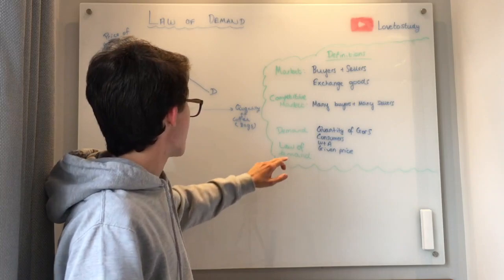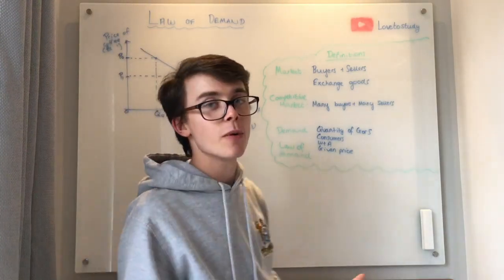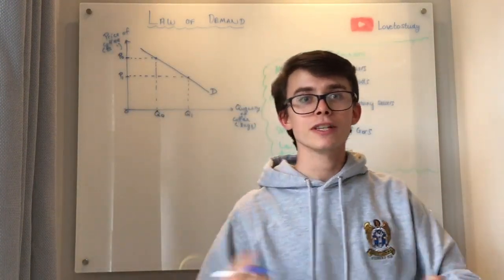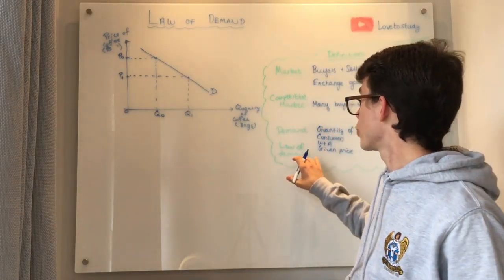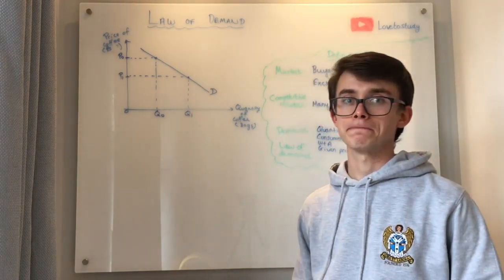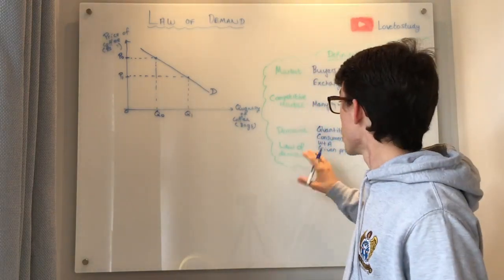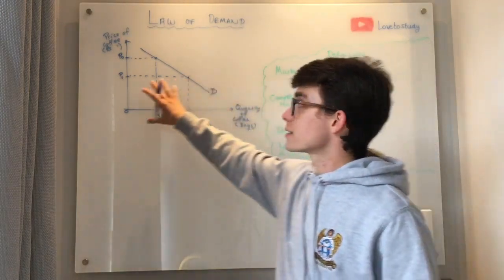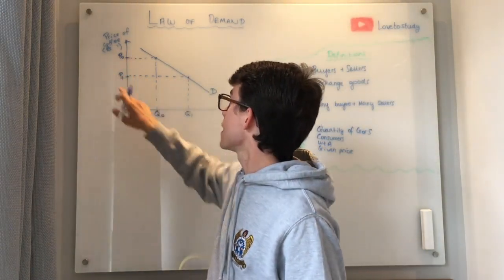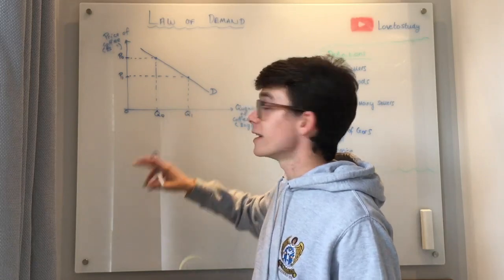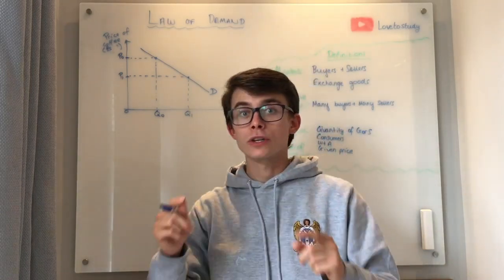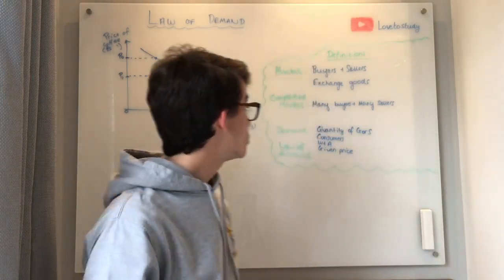Now the law of demand. Well, naturally, when we've been through all of this, we've kind of explained the law of demand. All we've got to do is put it into a definition. So the law of demand relates back to this fact that when price goes down, quantity goes up. And in essence, that's it. We just add a little bit on the front to formalise it.